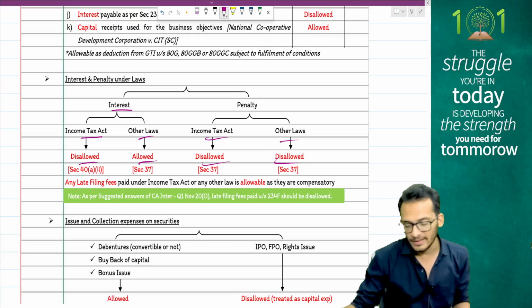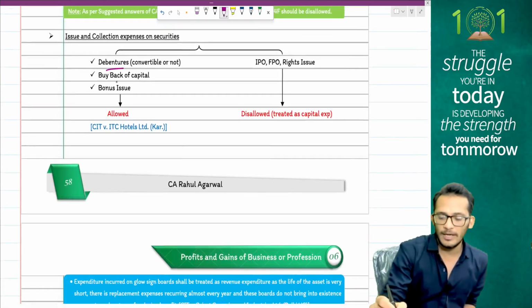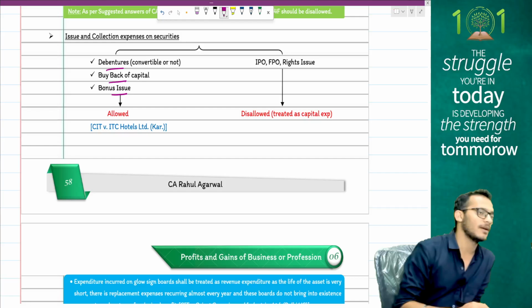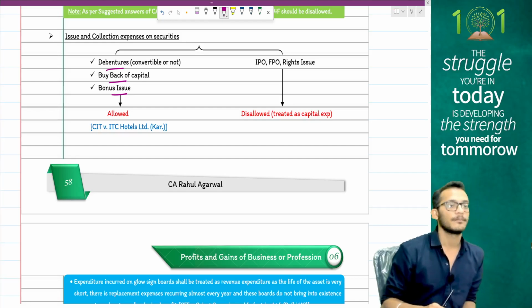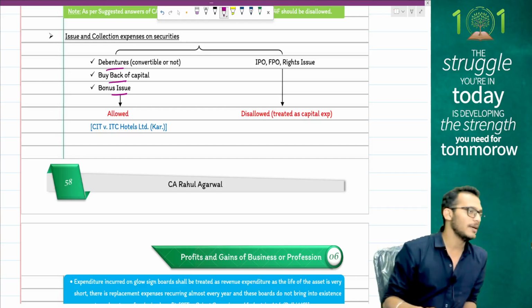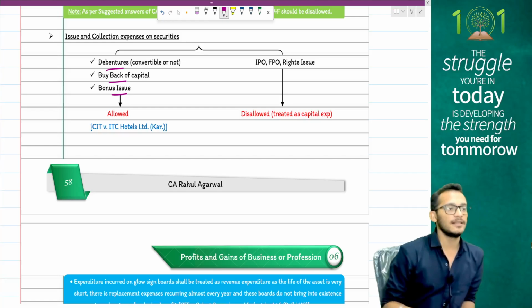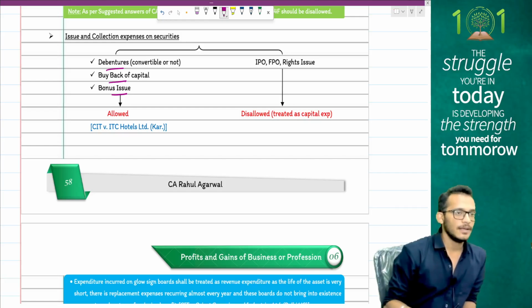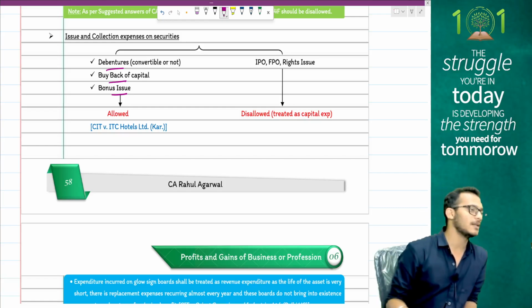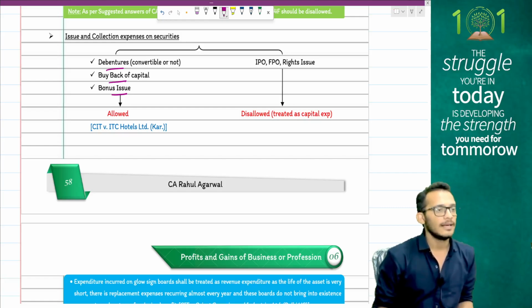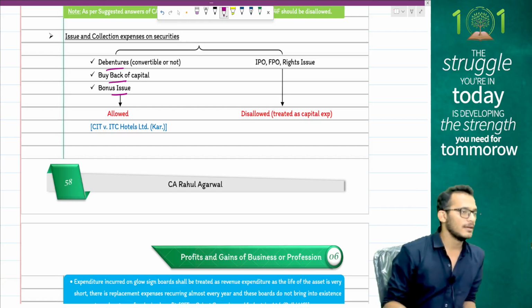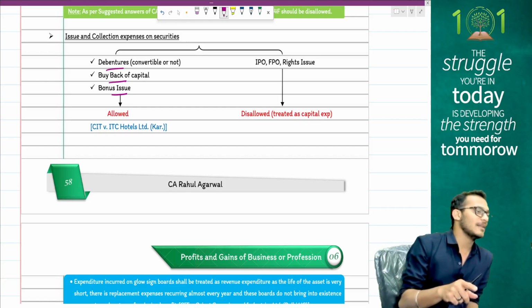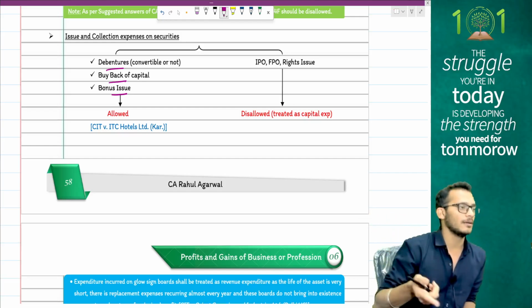Next, any kind of debentures, buyback of capital or bonus issue which you make, whatever expenses you incur for that will be allowed, unless it's an expense incurred for share capital increase. If it's an expense incurred for share capital increase, that expense will be called capital in nature and therefore will get disallowed. Any issue expenses incurred for increasing authorized share capital.